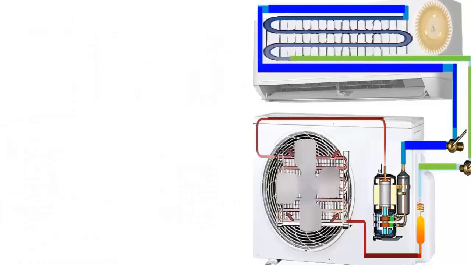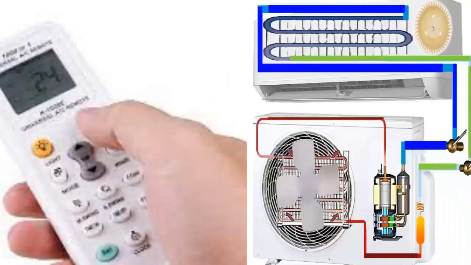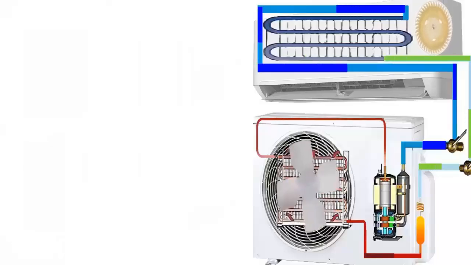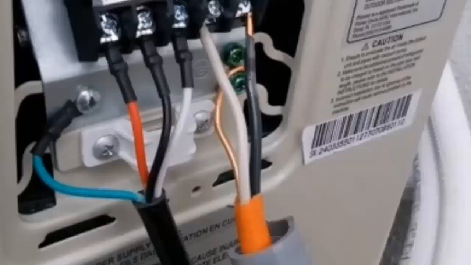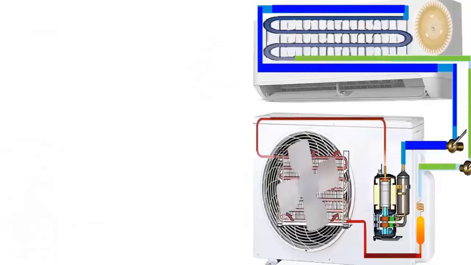2. All units must be set to the same mode, cooling, heating, or automatic. Avoid sudden mode changes without coordination between the units. 3. Check the wiring. Incorrect communication often results from loose or defective cables. Inspect the wiring and control components to avoid problems.